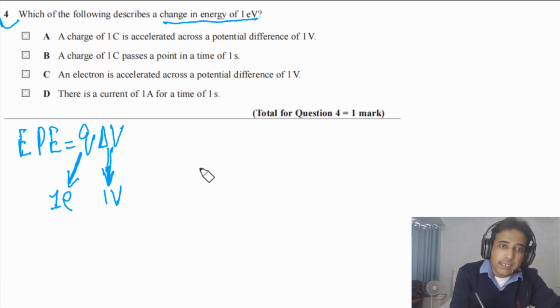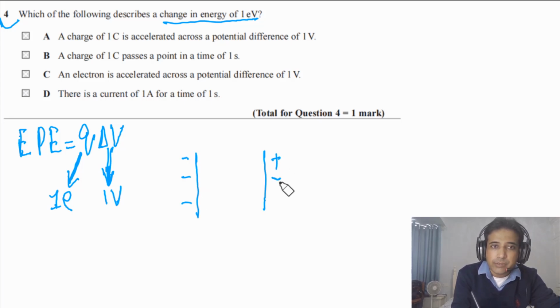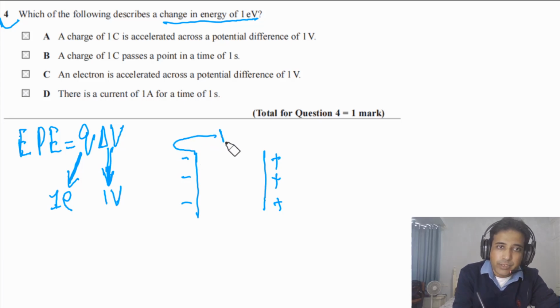1 electron volt. What exactly does it mean? It simply means that we can imagine we have two plates. Let's say this plate is negatively charged and this plate is positively charged, and potential difference between these two plates is equal to 1 volt. I mean, if we connect a voltmeter between these two plates, the reading on this voltmeter is 1 volt.